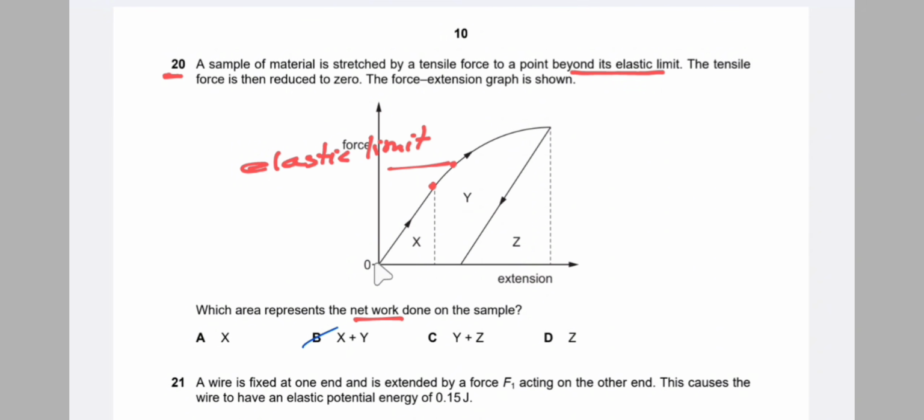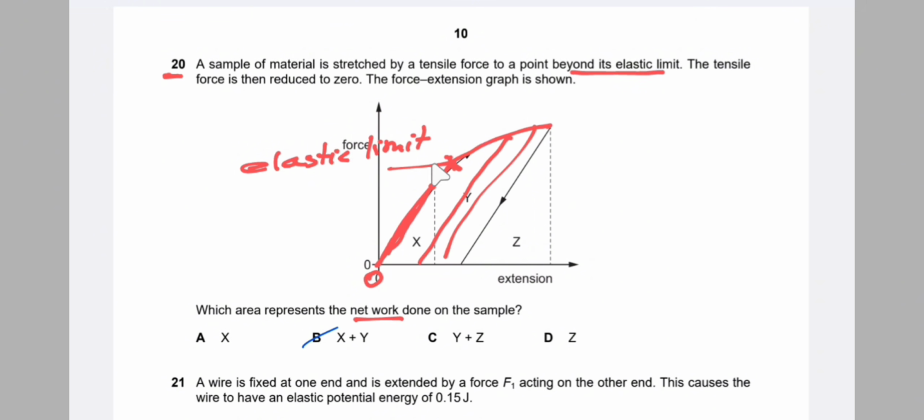So before the elastic limit, elastic deformation occurs. That means the wire returns to its original length. But after the elastic limit, the wire does not return to its original length, that is the extension is not 0, and it returns to a point that is greater than 0.